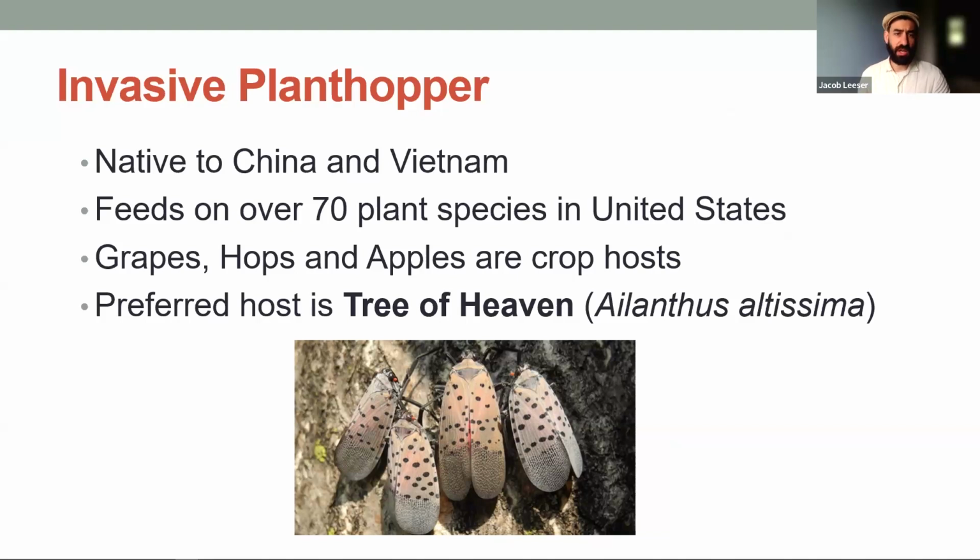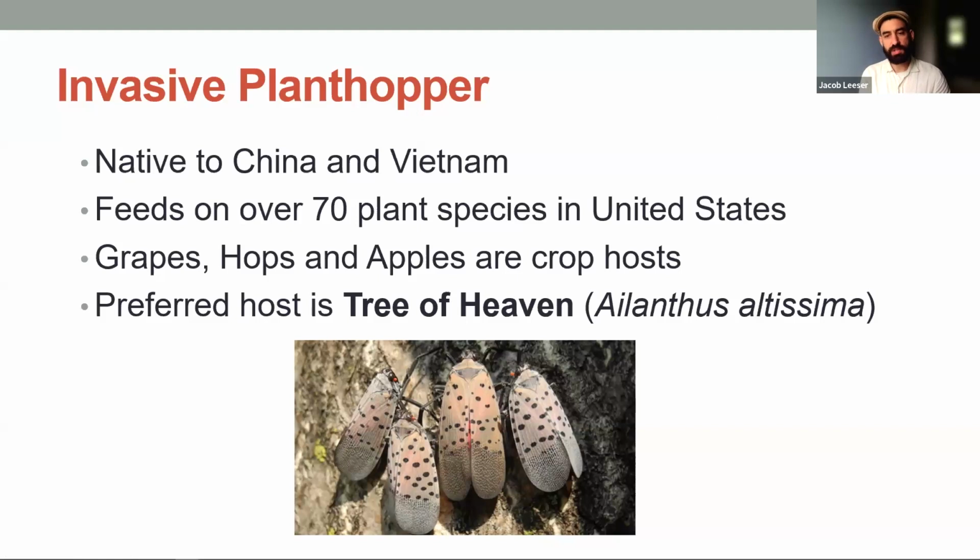I think that number is over 100 now when put into an enclosure or just observed. They'll feed on more than half of the plants in the landscape. Of crops that were actually growing, grapes, hops, and apples are the ones that we're concerned about. But primarily, we're looking at grapes as the crops that they are a pest of.